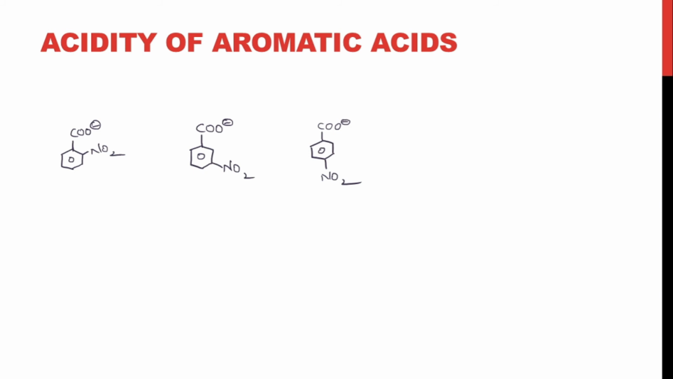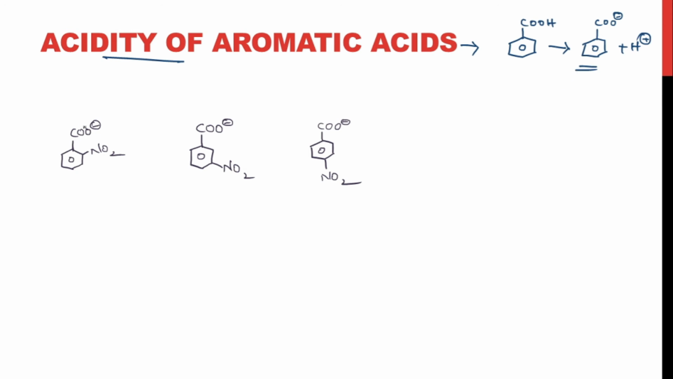Coming to the acidity of aromatic acids. Here the aromatic acid is the presence of COOH, carboxylic acid, on a benzene ring. This is an aromatic acid. When it is getting dissociated into an anion and a proton, this is an anion. The stability of the anion decides the acidity of the aromatic acid. When a stable anion is formed, it would result in greater acidity, right?